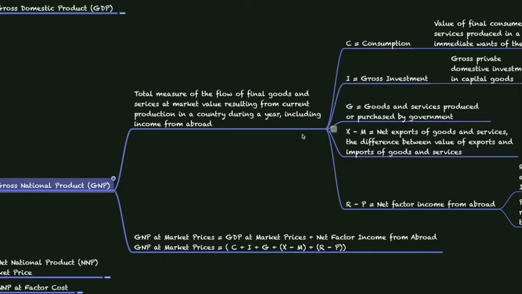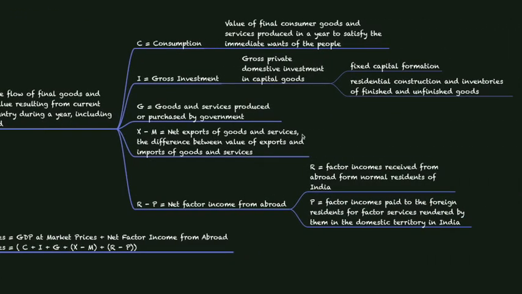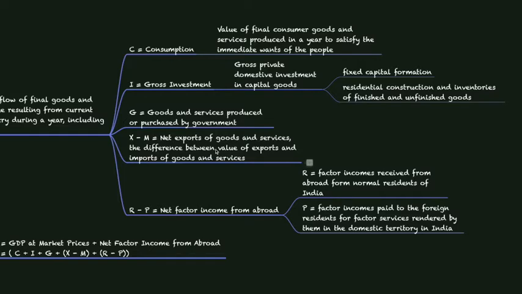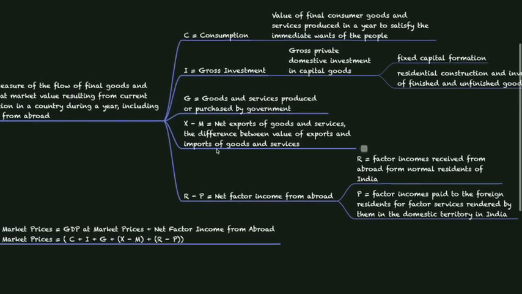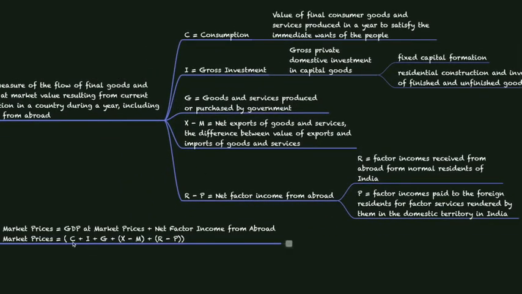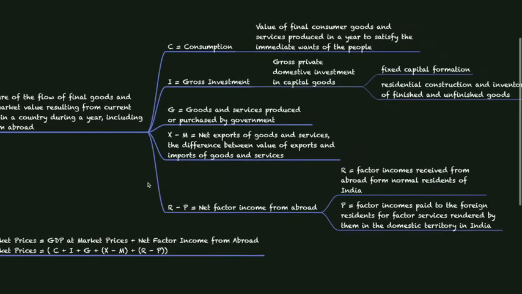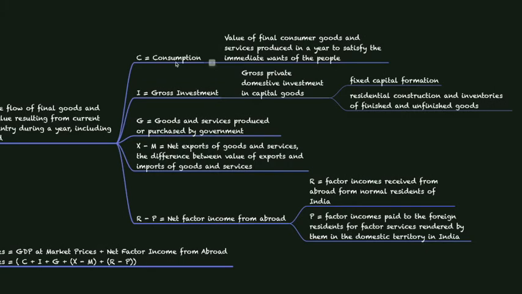Let's see this in detail. We've already seen what GDP is. GDP is C plus I plus G plus X minus M. C is the value of final consumer goods and services produced in a year to satisfy the immediate wants of the people.